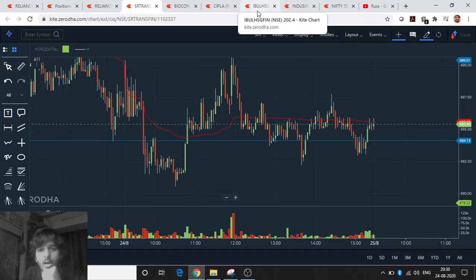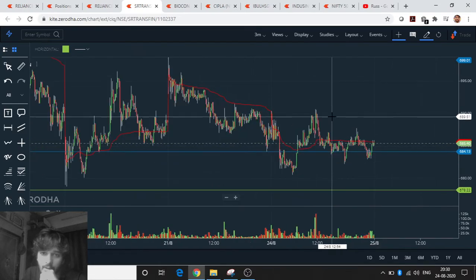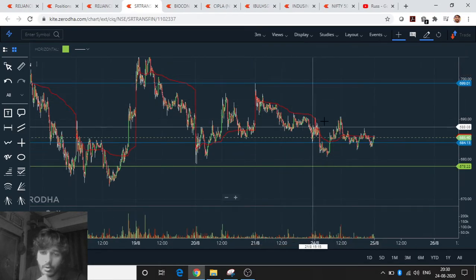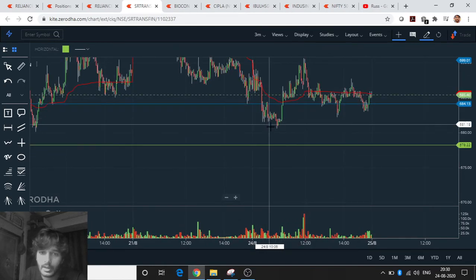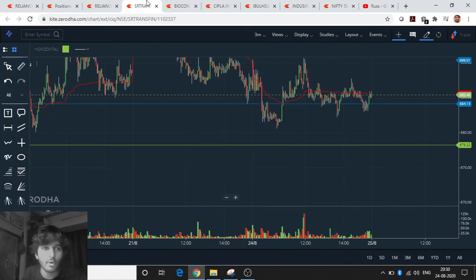Cipla भी हो गया है, India Bulls भी हो गया. And talking about Shriram Transport, which is the last thing I guess. Shriram Transport का भी same scene. This was the level where we were going to go long. This is where we were going to go short. But yeah, this was the target. It did tank, but it didn't hit our targets. So yeah, this was the case for Shriram Transport.